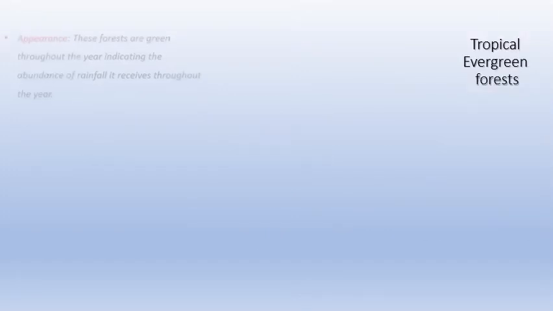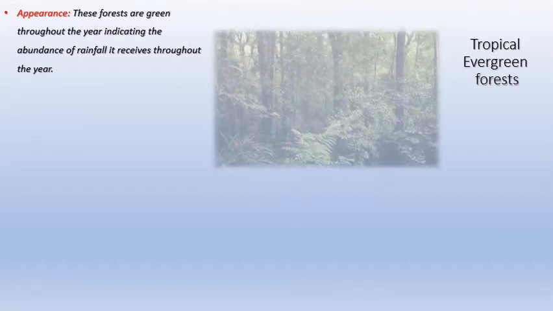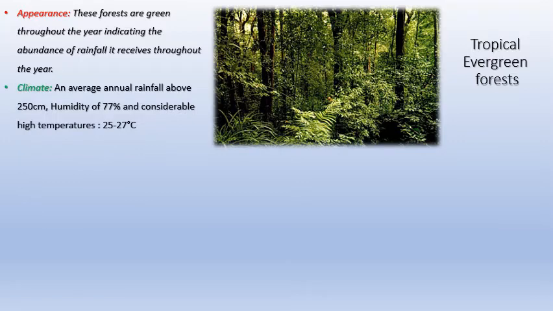Number 1, tropical evergreen. So we start with appearance. These forests are lush green, very bright green throughout the year, indicating that there's an abundance of rainfall. If there's no abundance of rainfall, it can't be lush green throughout the year. So it indicates that it receives an abundance of rainfall throughout the year. Does it? Let's take a look.